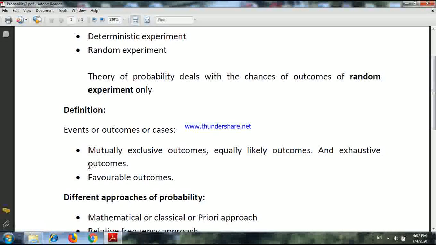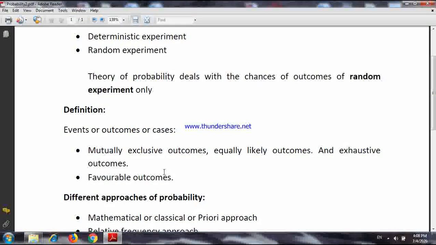And exhaustive outcomes. Exhaustive outcomes means the totality of all outcomes. Now in throwing of a dice, the outcomes 1, 2, 3, 4, 5, 6 are the exhaustive outcomes, because these outcomes are all the possibilities. Now if I say that in throwing of a dice, are the outcomes 1, 2, 3, 4 exhaustive? No, because I have spoken out the outcomes 1, 2, 3, 4.